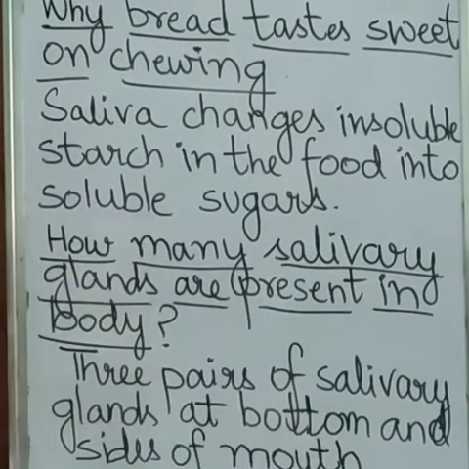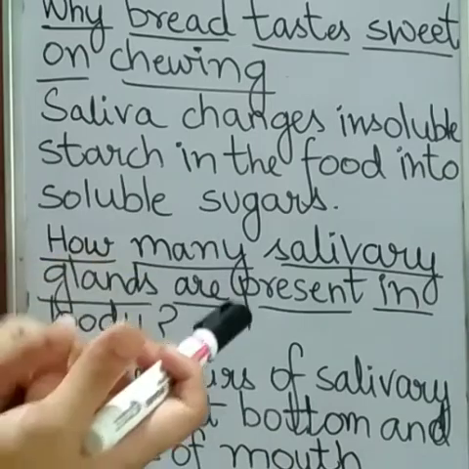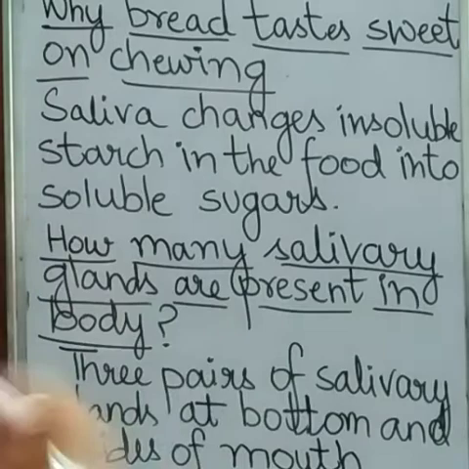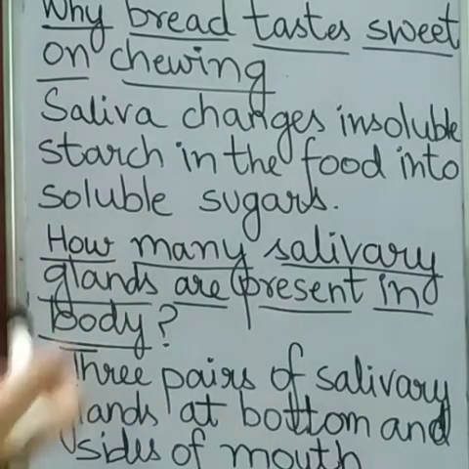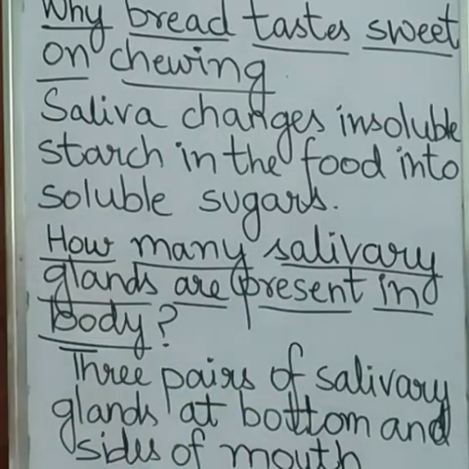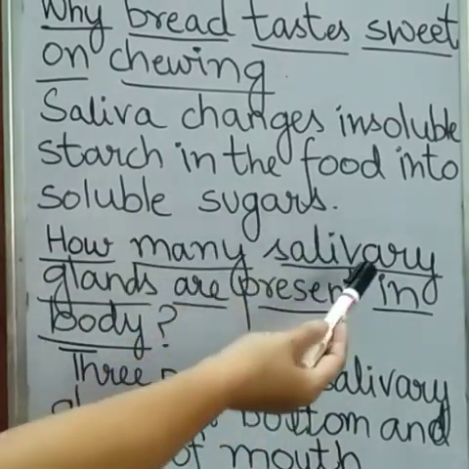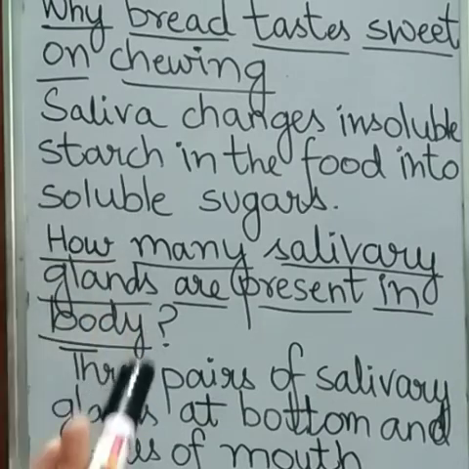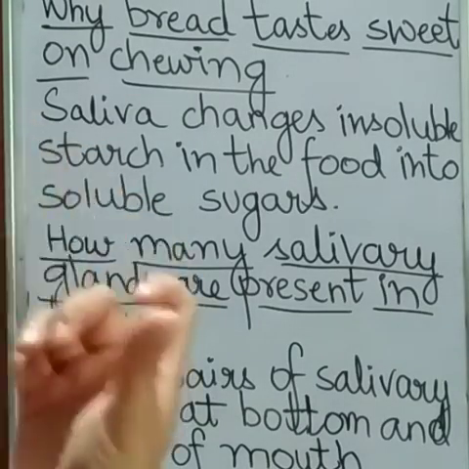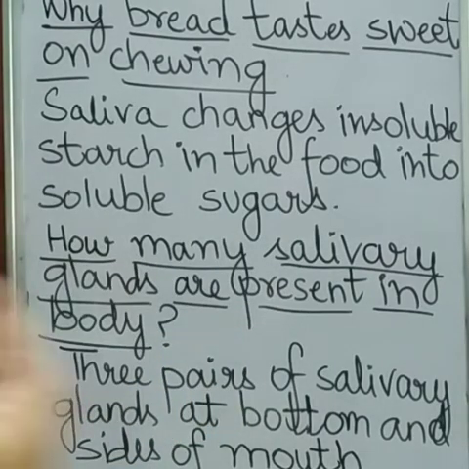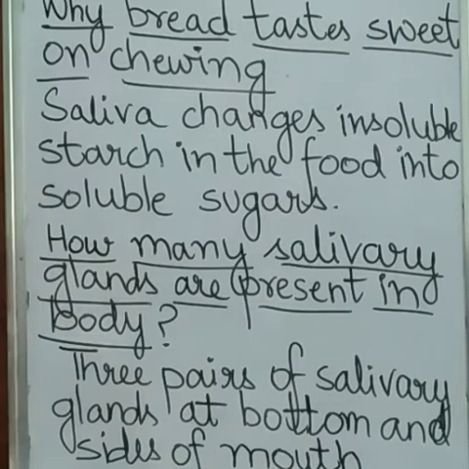So that's why whenever we eat bread or chapati, it tastes sweeter when we chew them. Then comes how many salivary glands are present in the body. Now what are salivary glands? Salivary glands are the glands that secrete saliva. And what is saliva? Just now I told you, saliva is the watery liquid secreted into the mouth by these glands, which makes our food soft.